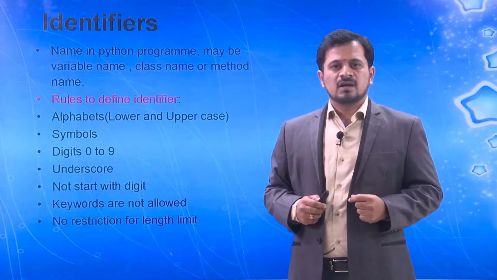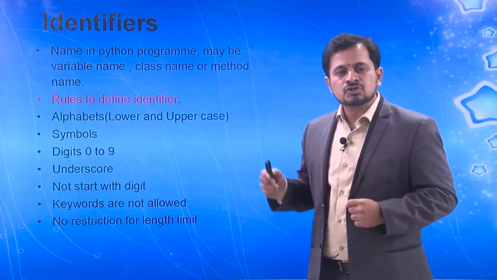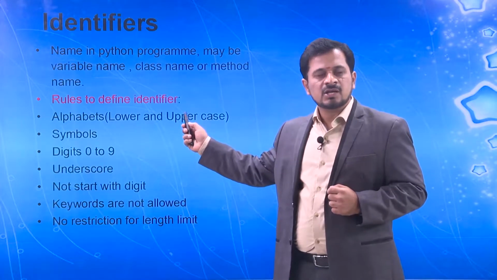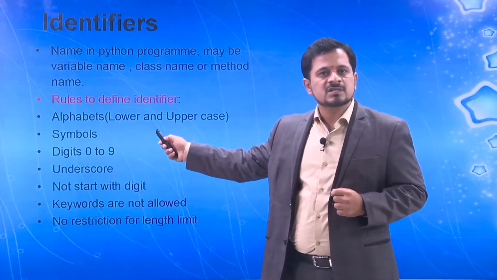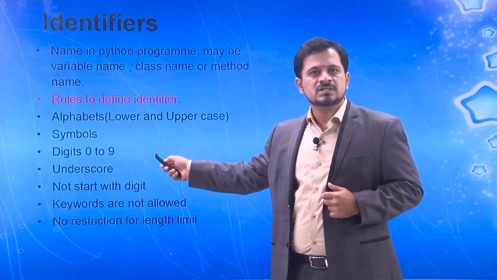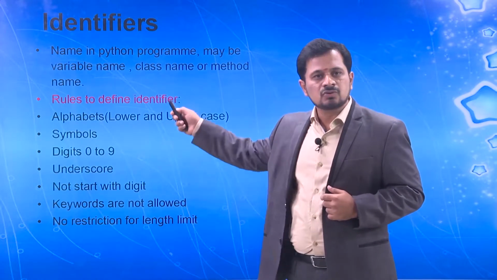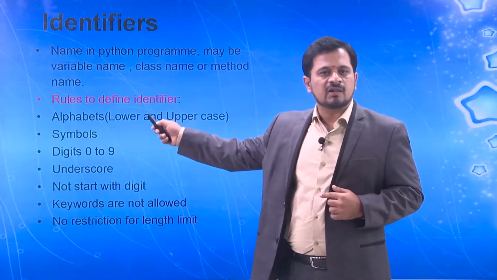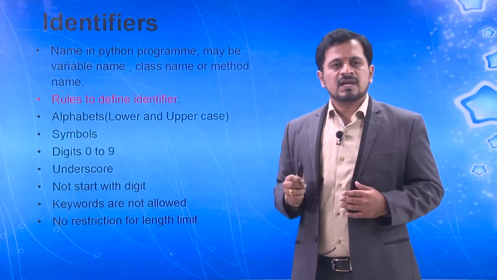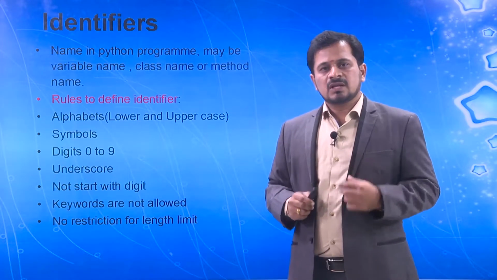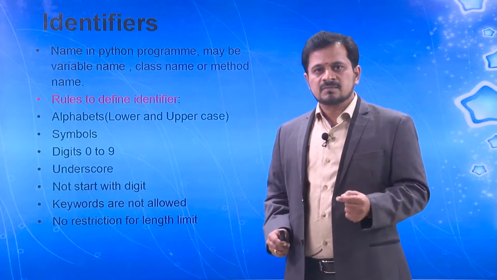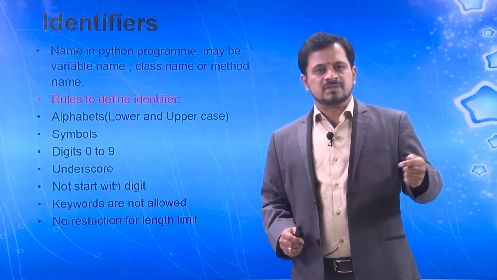One important restriction is that it should not start with a digit. As we said, we are allowed to use alphabets, symbols, digits, and also a combination of alphabets, symbols and digits. But in that case there is only one restriction: the identifier should not start with a digit, it should start with an alphabet.